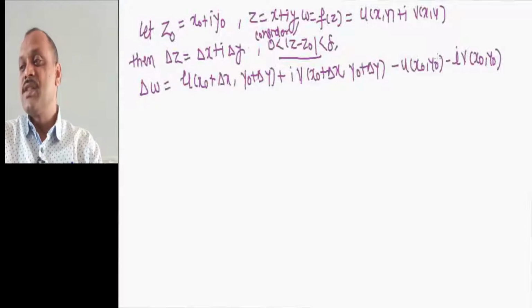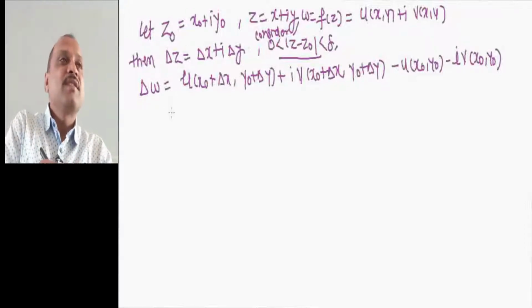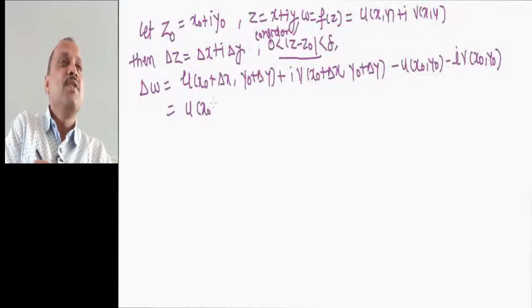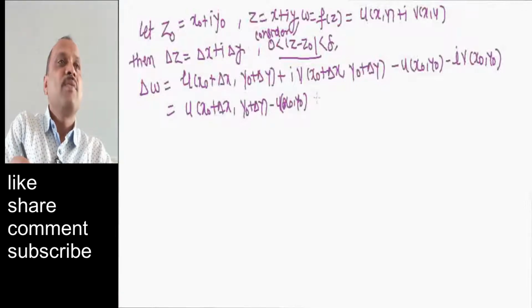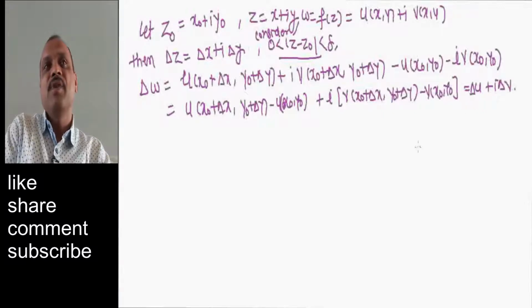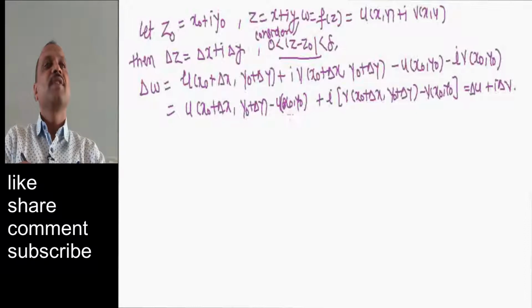Now we write it like this: u of x0 plus delta x comma y0 plus delta y minus u of x0 comma y0, plus i common, v of x0 plus delta x comma y0 plus delta y minus v of x0 comma y0, which is nothing but delta u plus i into delta v, the increments in u and v.